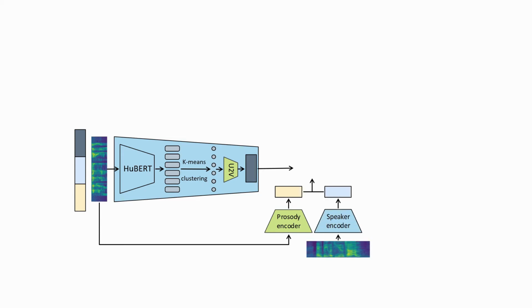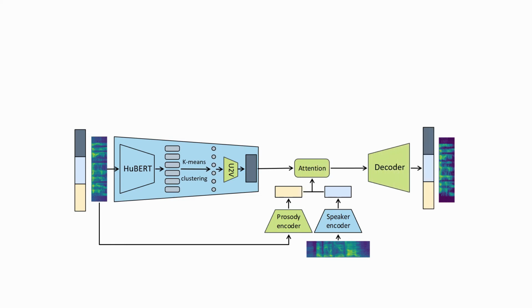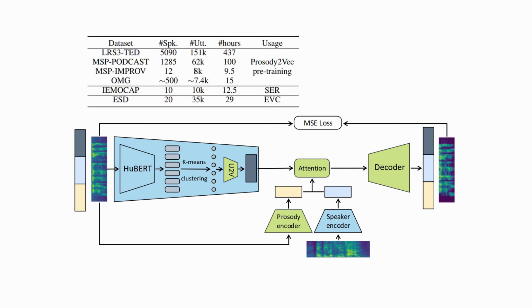The third component is a pre-trained speaker encoder for the speaker recognition task, which is used to extract speaker identity from a different utterance, but with the same speaker as the unit encoder input. Finally, an attention-based decoder reconstructs the mel spectrograms by using the 3 information flows. During training, the weights of unit encoder and speaker encoder are frozen. We force the prosody encoder to learn the useful prosodic information, by minimizing the mean square error between the original and generated mel spectrograms. The Prosody2vec is pre-trained on around 560-hour emotional speech, without any text or emotion labels but only relying on speaker information.